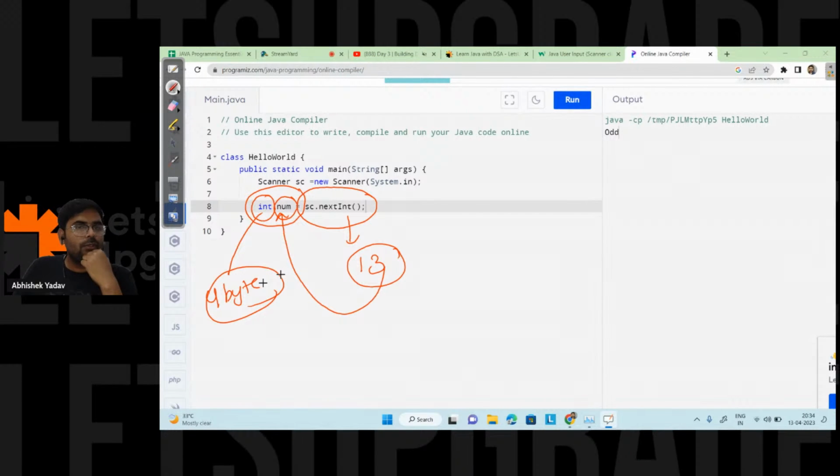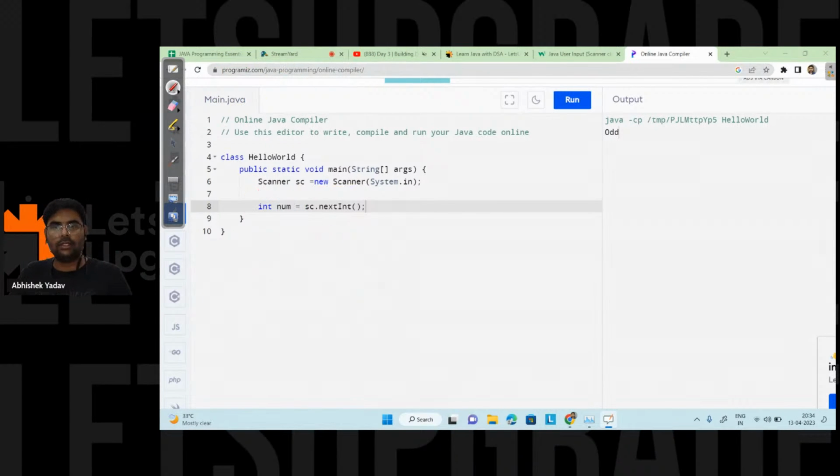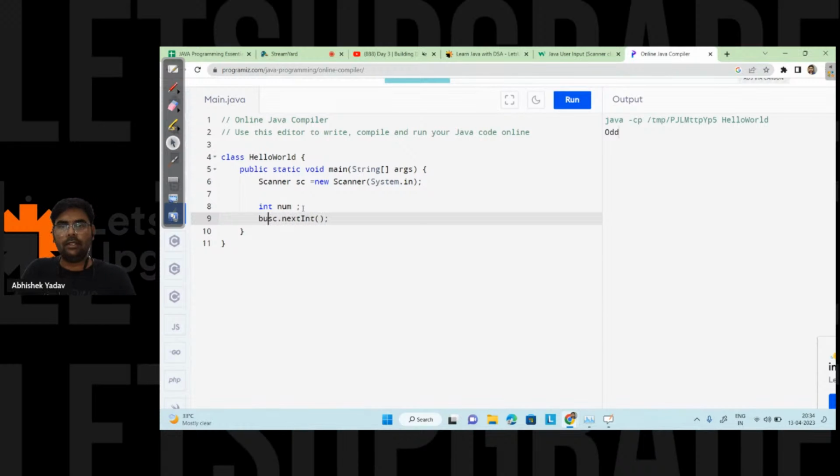Why can't we use int num? Yeah, you can use that also. Here I have explained that thing in a single line. You can write like this also, that is int num. Okay, and after that num is equal to sc.nextInt. So, now it is clear. Yeah, so you can write in two different lines, or you can write in a single line also, right?